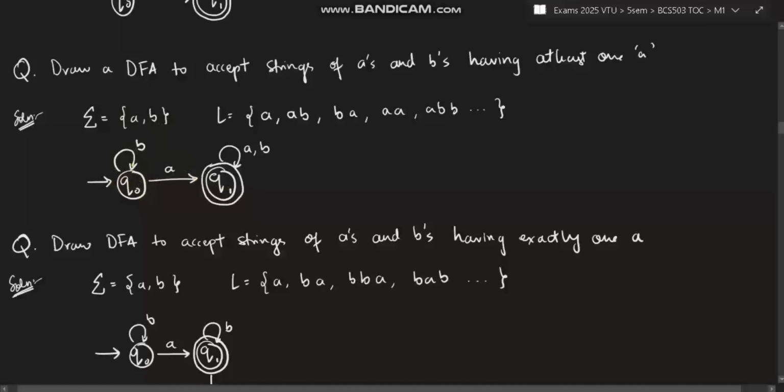So I can take a self loop. Always you have to check if you can first take the self loop or not. Here I can take the self loop because it doesn't make any difference. I can have n number of B's. Then if I follow from A, I'll reach the final state.